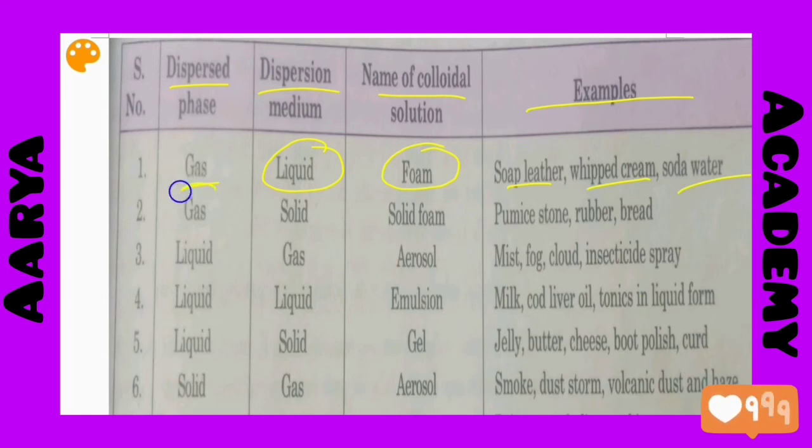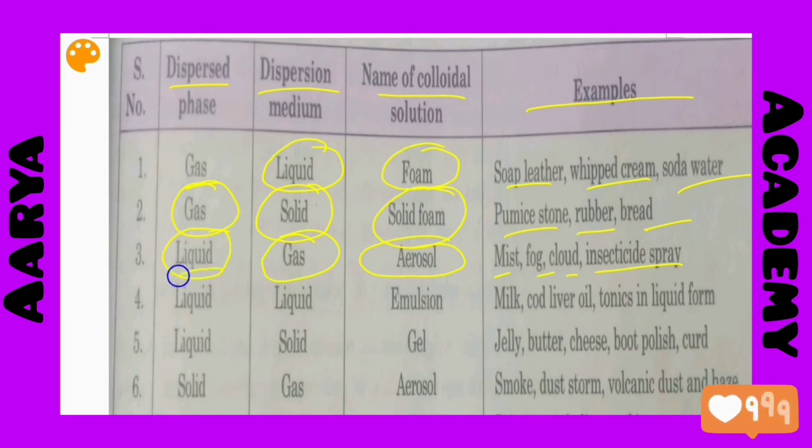Now second, gas is the dispersed phase and solid is the dispersion medium. The name of the colloidal solution is solid foam, and examples are pumice stone, rubber and bread. Now third, the dispersed phase is liquid and the dispersion medium is gas. Then the name of the colloidal solution is aerosol. Here examples are mist, fog, clouds, insecticide spray, etc.